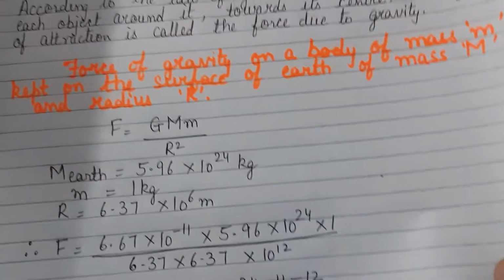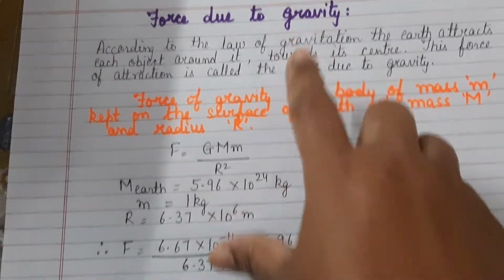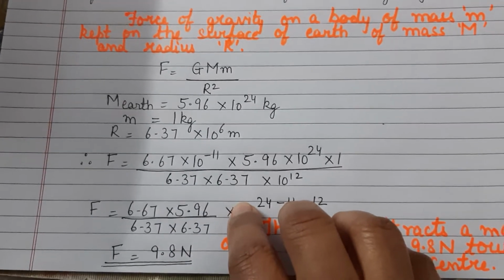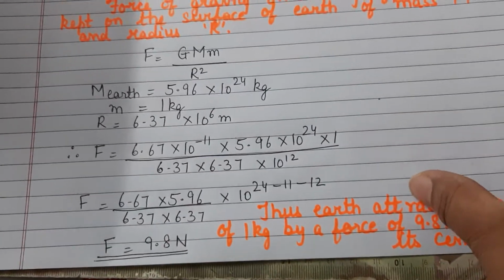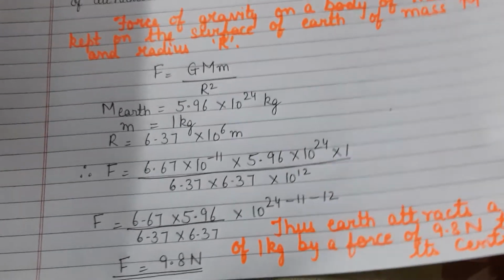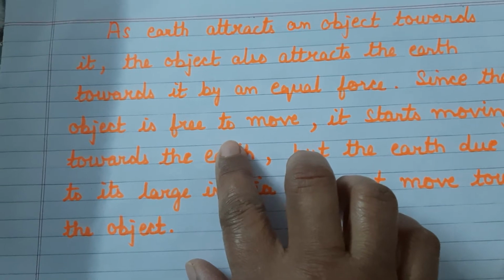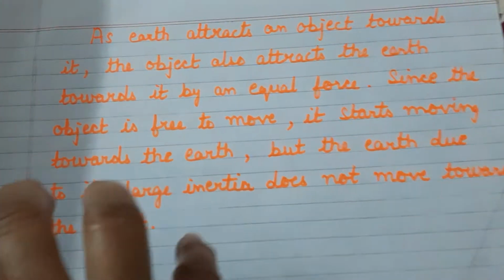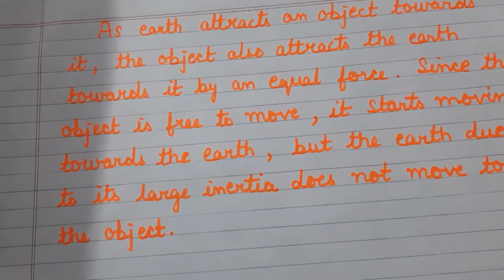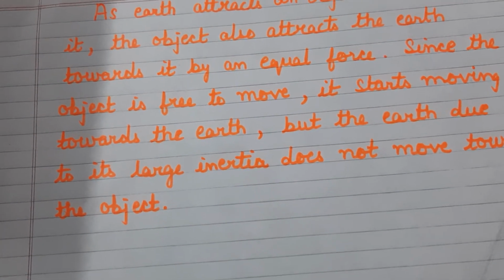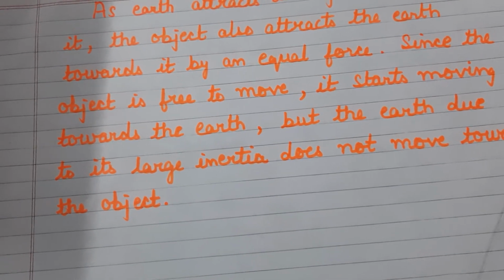And finally, we calculated the value of the force due to gravity on the surface of the earth, that is for a point mass, and that worked out to 9.8 newtons. And we should also know that not only the earth attracts the object towards itself, but the object also attracts the earth. But because the earth has a huge inertia and a huge mass, the object moves towards the earth or falls towards the earth. The earth never moves towards the object.